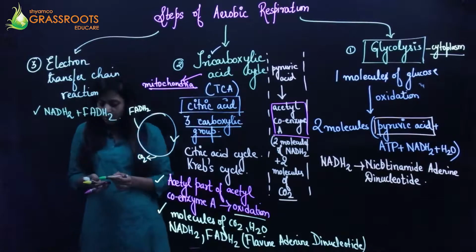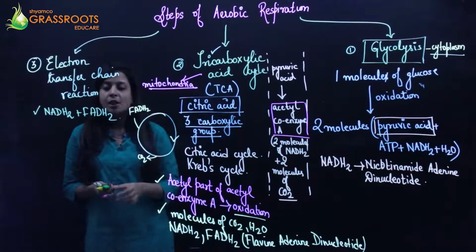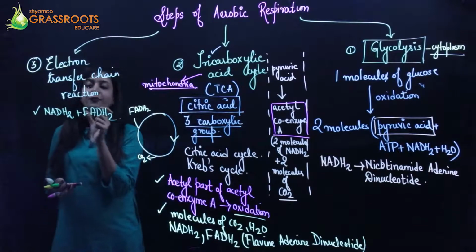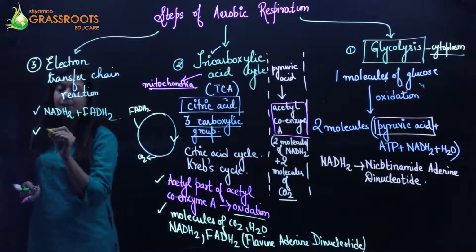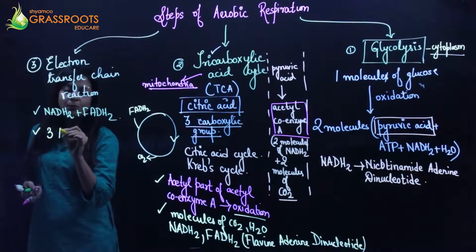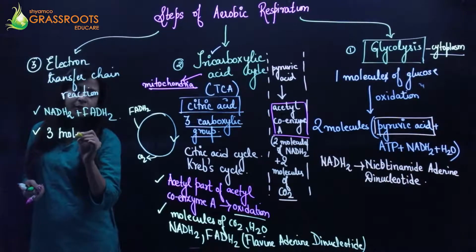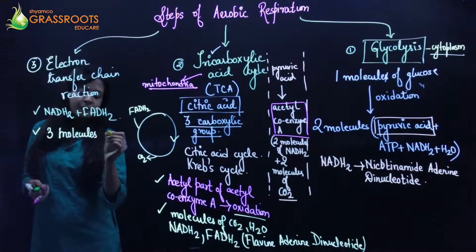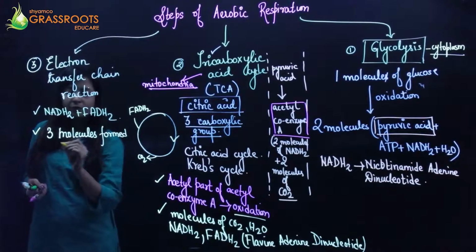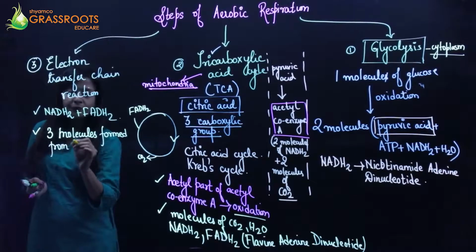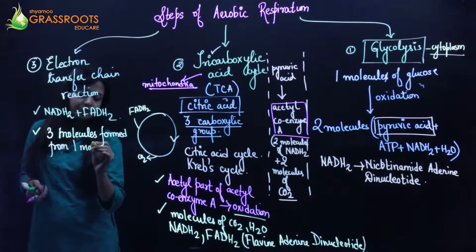What does their participation form? From one molecule of NADH2, 3 molecules of ATP are obtained. So 3 molecules of ATP are formed from 1 molecule of NADH2.